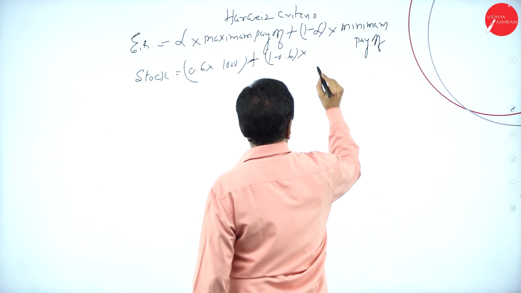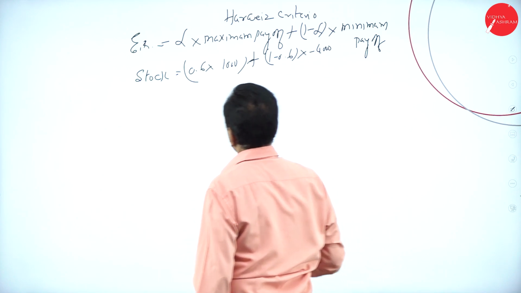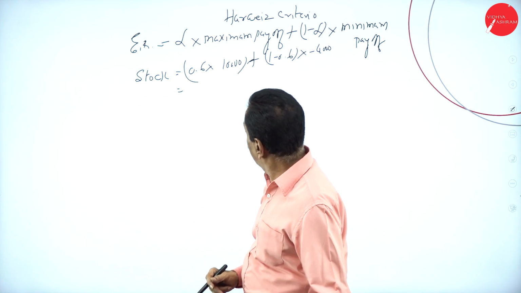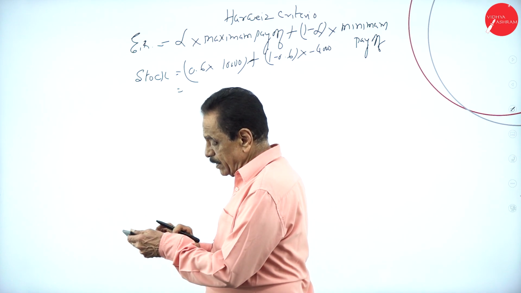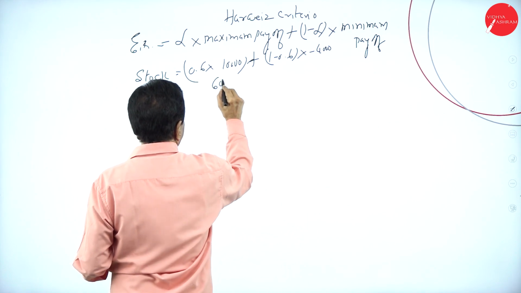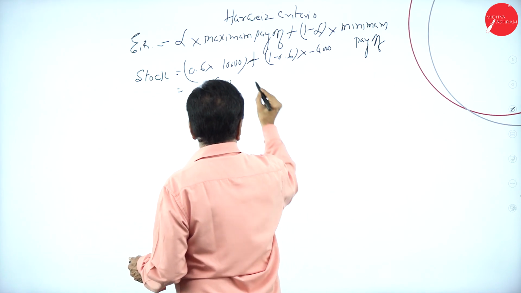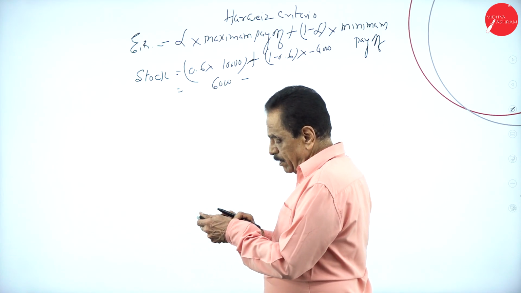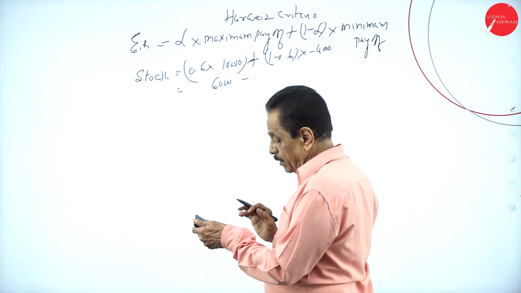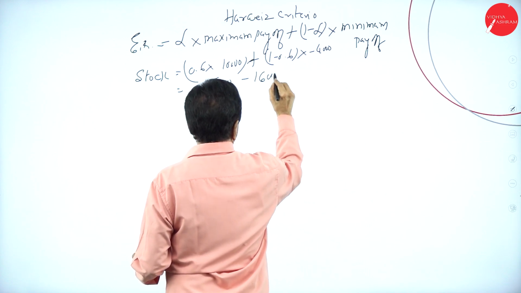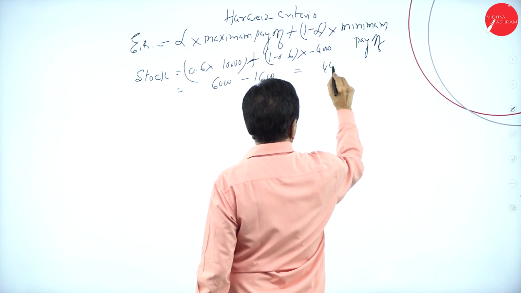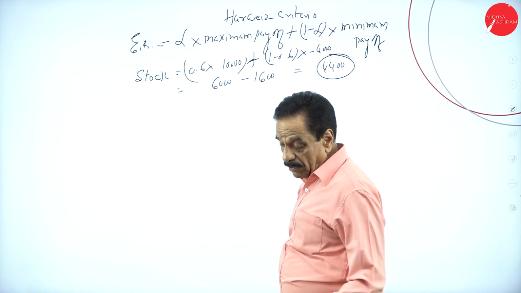Minus 4,000. So 10,000 into 0.6 is 6,000. This is 0.4 into 4,000, minus 1,600. Deduct: 4,400. This goes in favor of stock.